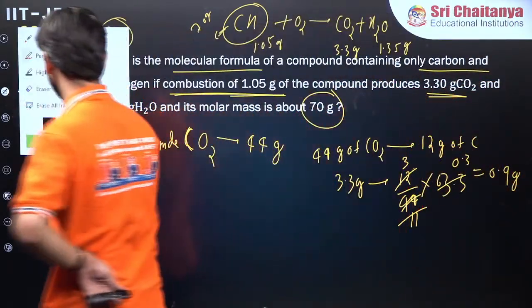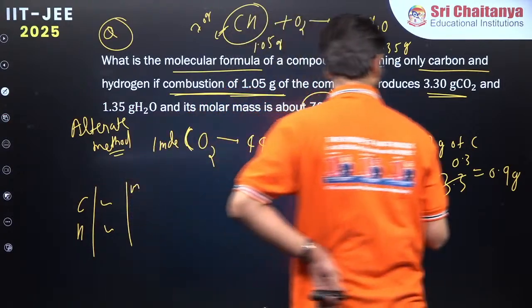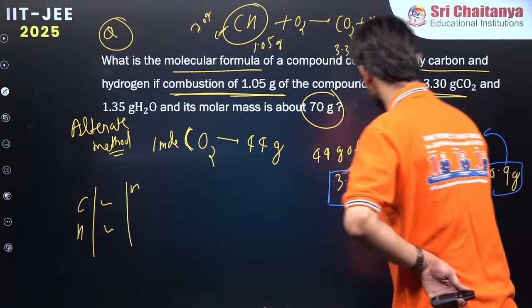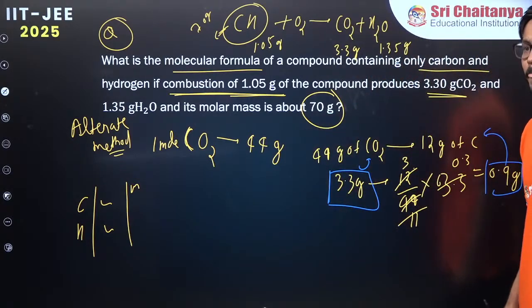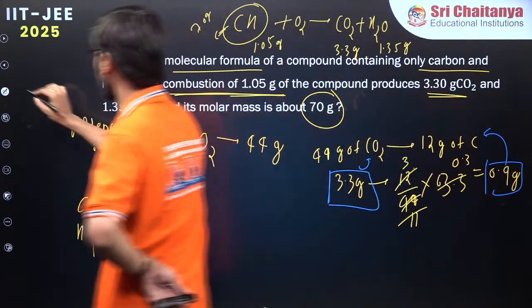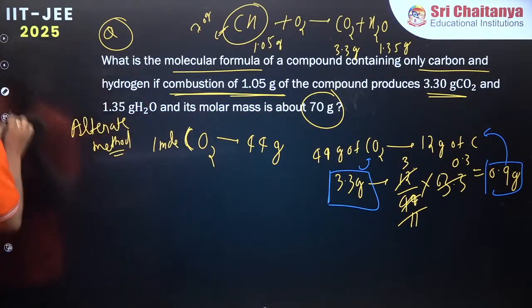Please understand, if any one of you are having doubt, let me know. 3.3 gram of CO2 will have 0.9 gram of carbon, right? Isn't it? 0.9 gram. Same thing I have to do for hydrogen. Now let us go for hydrogen.